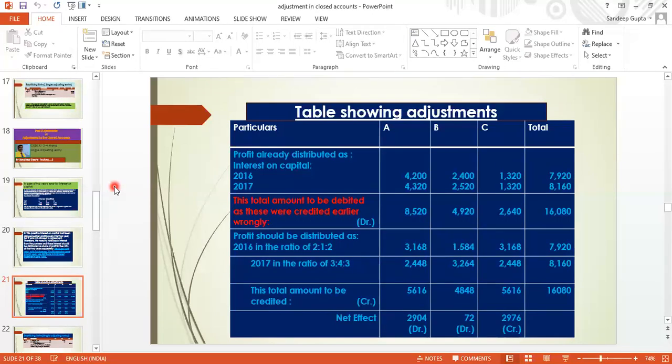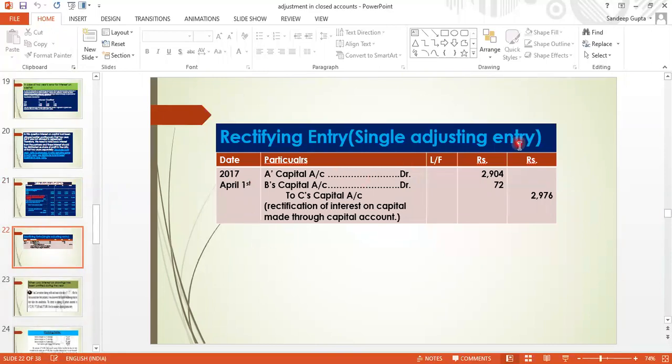Sum of the debit must be equal to sum of the credit always. So you can see, I am going for the journal entry. You can see rectifying entry. A's capital account debit, B's capital account debit, and date for the rectifying 1st April because in the beginning of the next year rectification would always be done. So to C's capital. A's debit is 2904, B's debit is 72, and C 2976. You can add, sum of the debit must be equal to sum of the credit. So rectification of interest on capital is made through capital account. I think it should be clear to all of you.